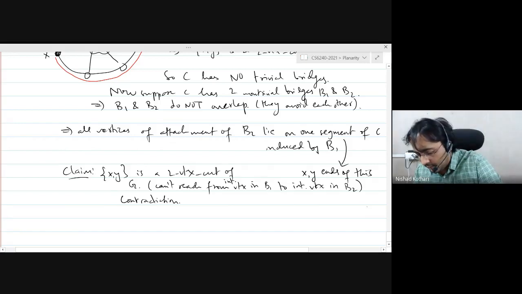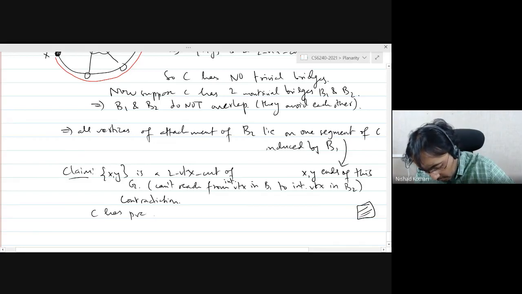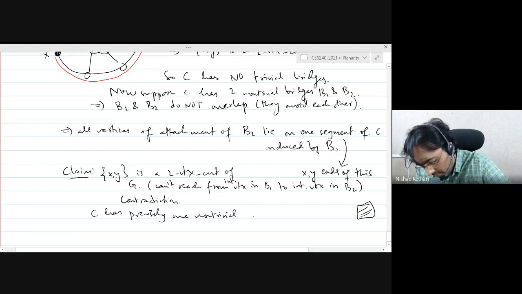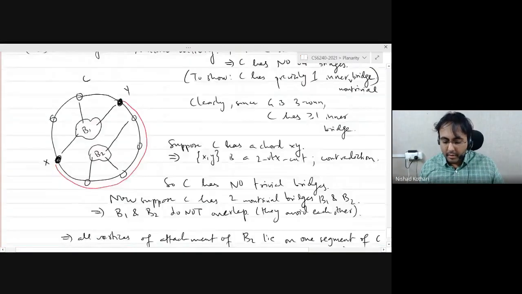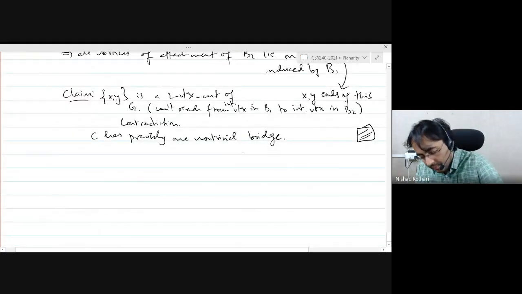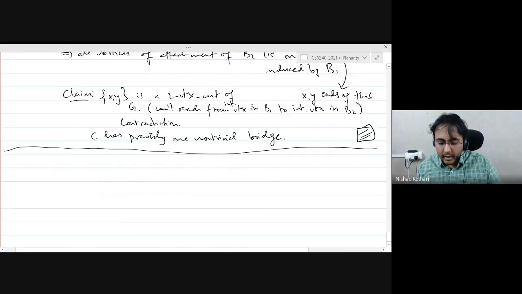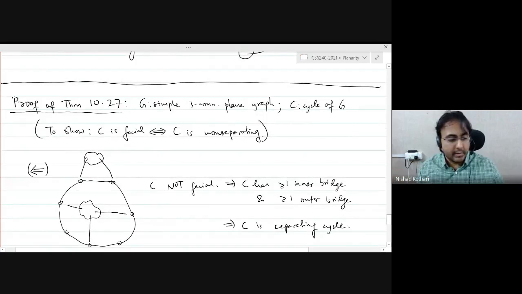Okay, so in both cases we have a contradiction, and that means that we have got precisely one non-trivial bridge, and that means that the cycle is non-separating, right? Okay, so that's it. So this proves that for a three connected planar graph, the facial cycles are the same as the non-separating cycles, and so your embedding is going to be unique.